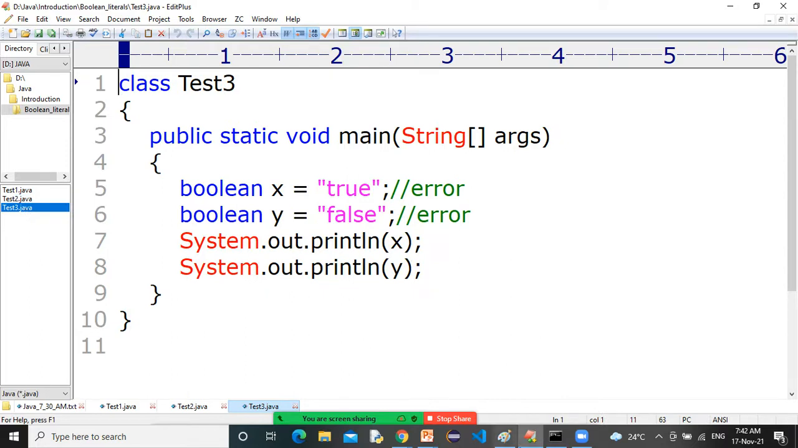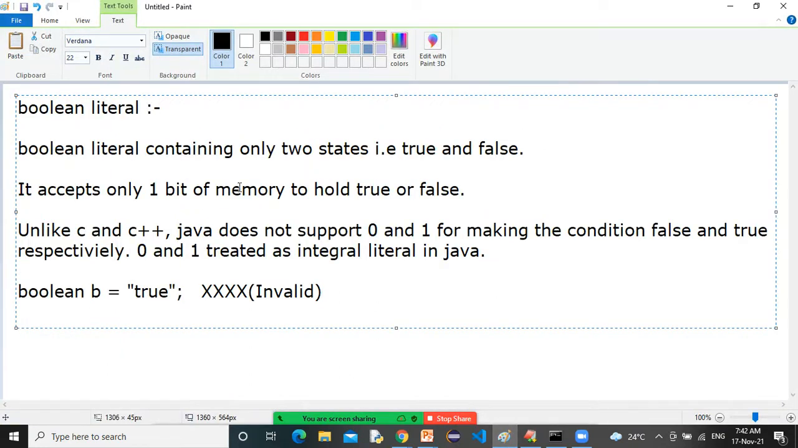So remember these points, guys. These points are very important, as I told you. Boolean literal contains only two states, true and false. It takes one bit of memory to hold true and false. And unlike C and C++, Java does not support 0 and 1 for making the condition false and true. Right now we have seen a program where we got the error, and now we are seeing the program for this last concept.